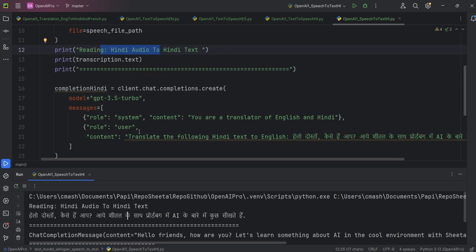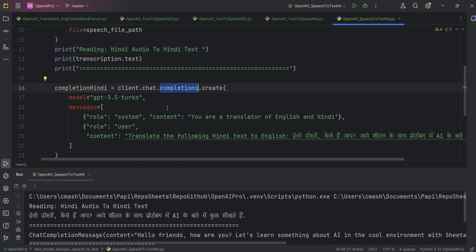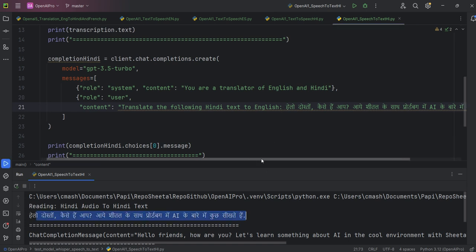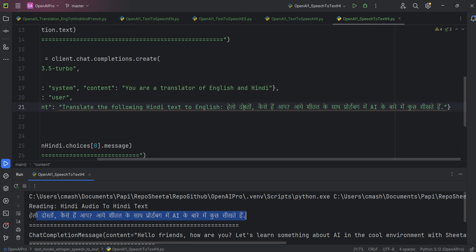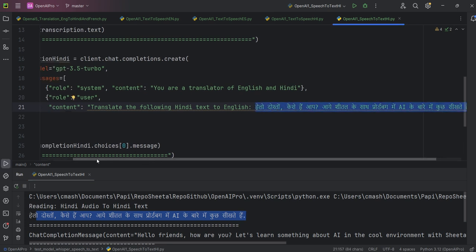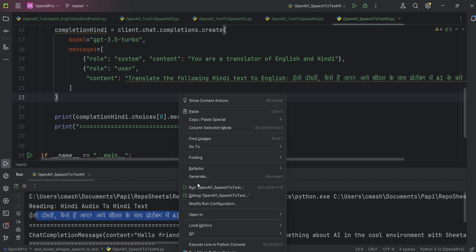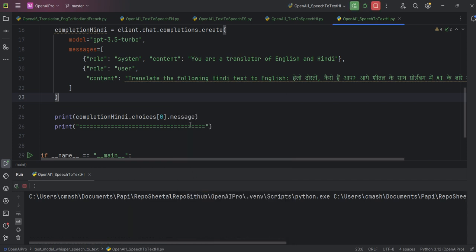So now we have used the completion. This is a ChatGPT text generation model, which I have already explained. Within the code, I have used the translator service of OpenAI, and I have just printed whatever is written here. In the code, you can pass this via parameters, but for simplicity, let's just copy paste this Hindi text here and convert it into English. I have already written "translate the following Hindi text into English". So now if we run this code again,